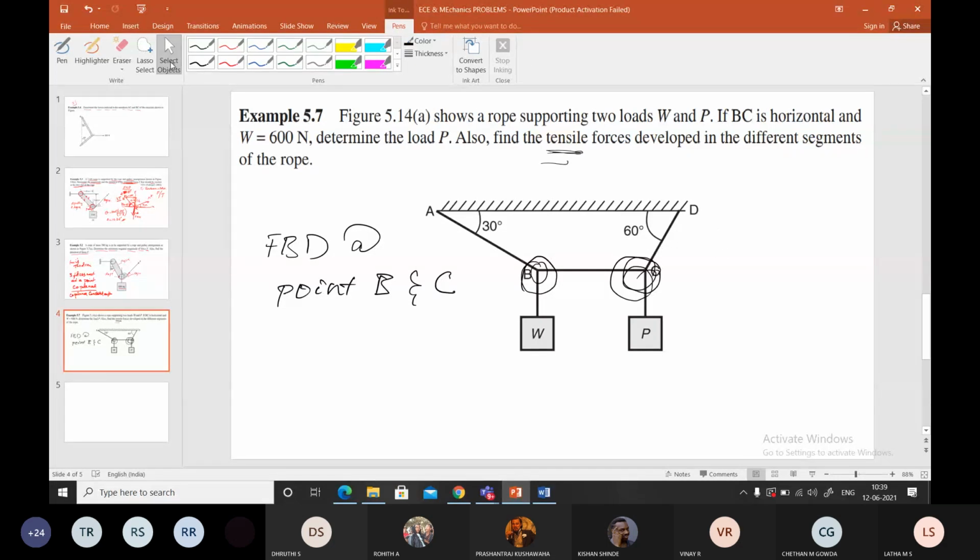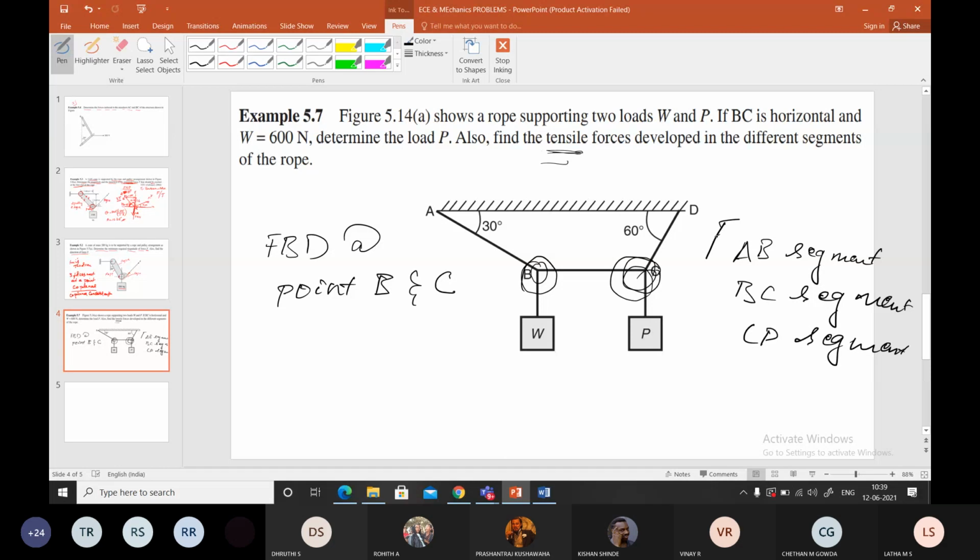BC is a segment, a segment of rope, a part of rope. And CD is a segment. So to find the tensile forces, I am supposed to calculate FAB, FBC and FCD. So that is what I'll write here again.